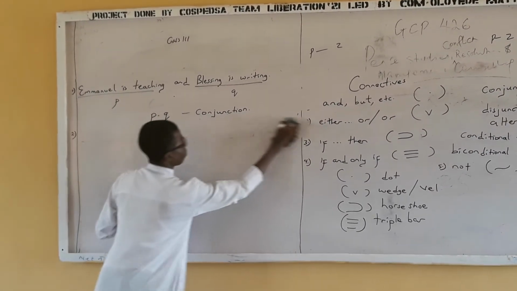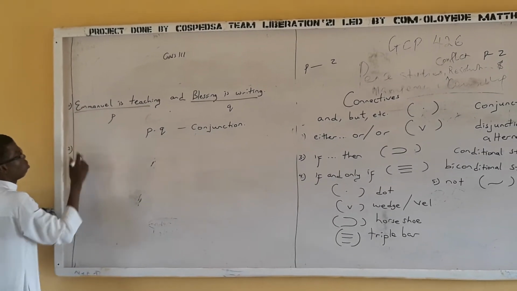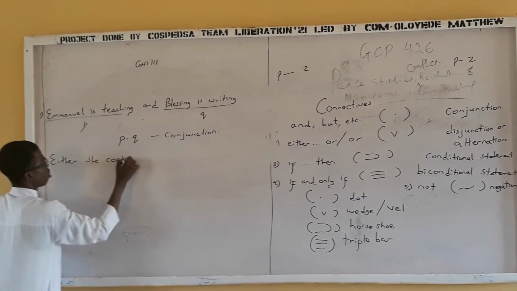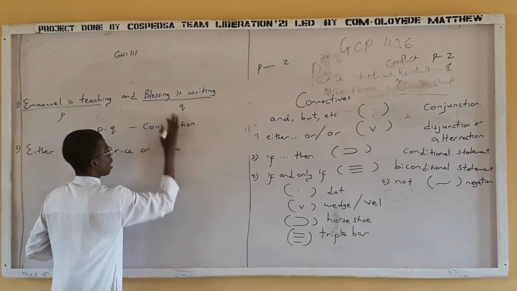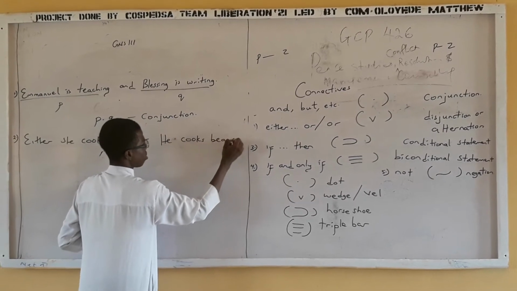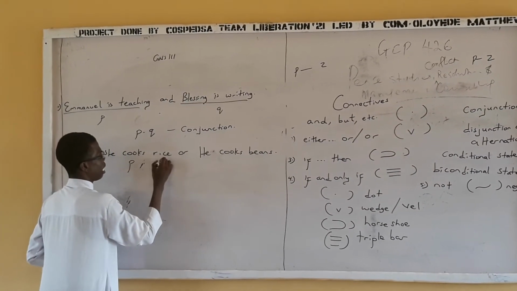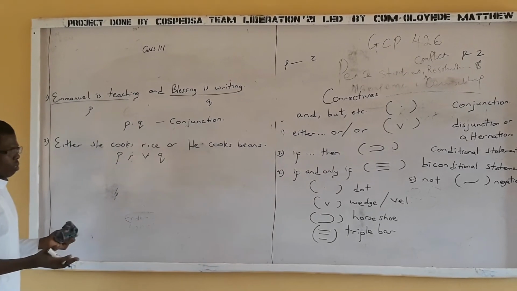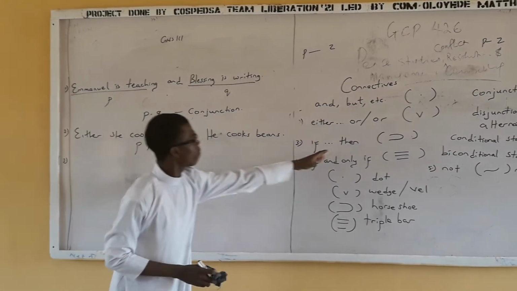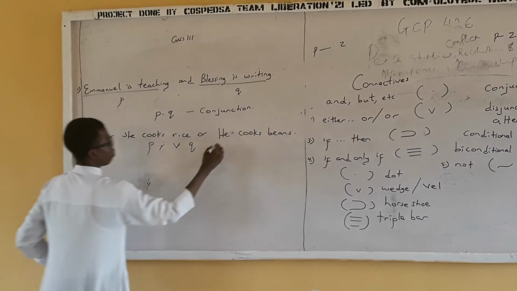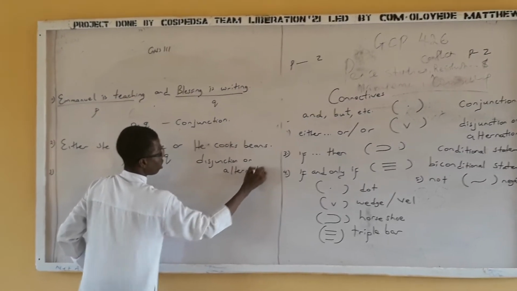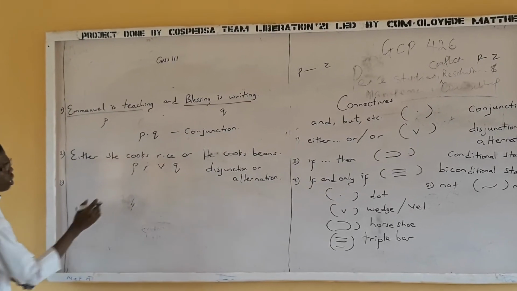So let's go back to our previous example and move very fast. Then we also have an example. Either she cooks rice or he cooks beans. Good stuff. So I have the P, wedge, and I have Q. Very simple. I have P wedge Q. Then the third one. If then, don't forget this is the word in disjunction or alternation. Right? Beautiful.